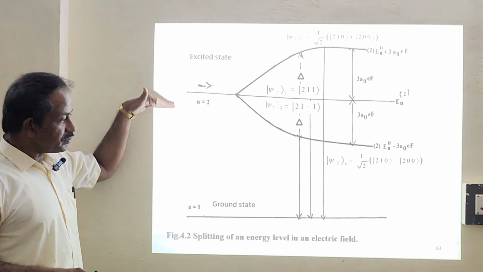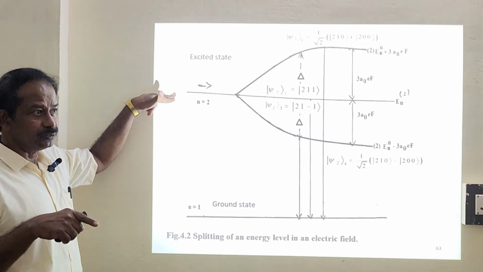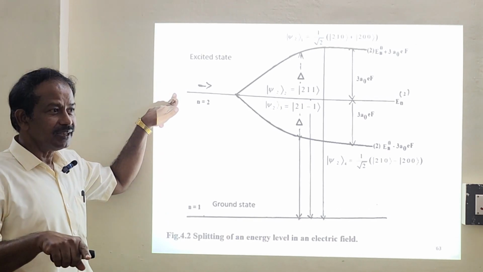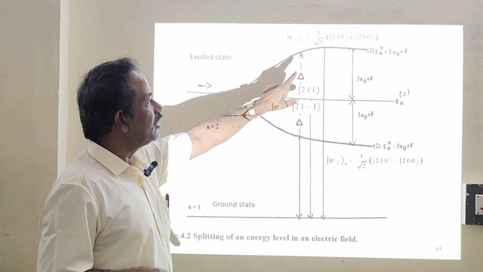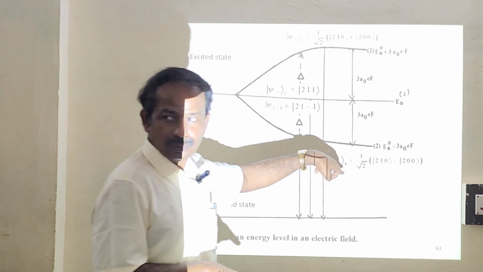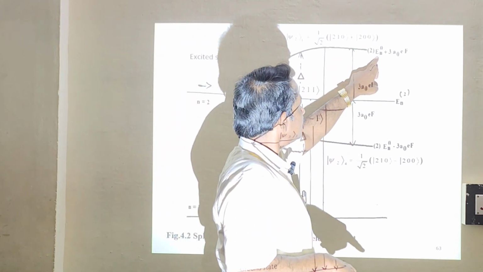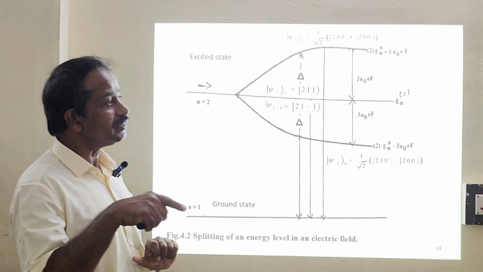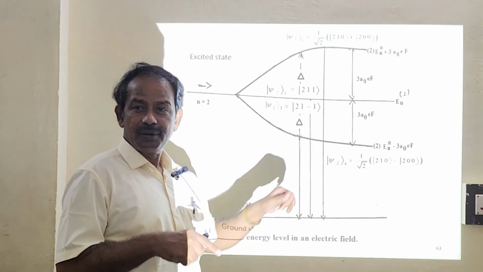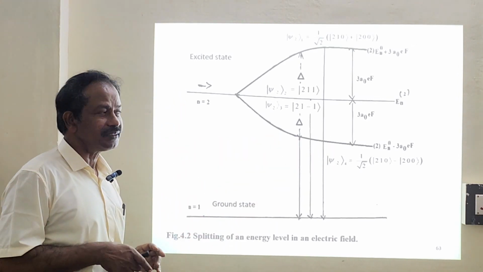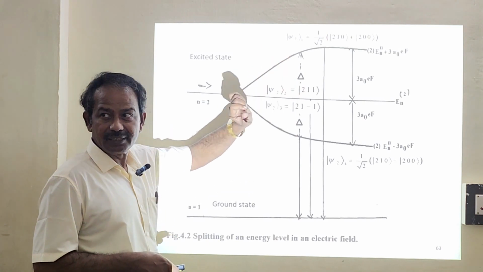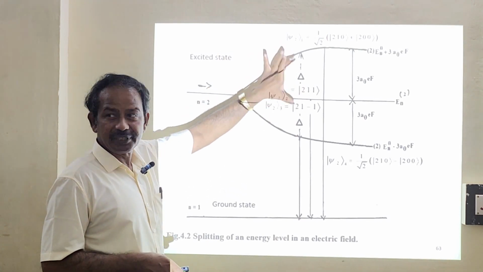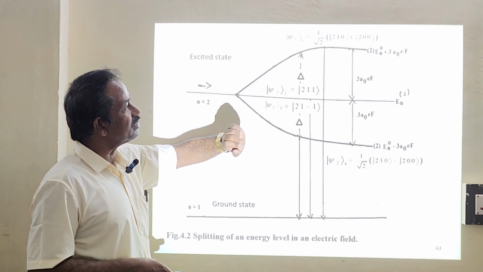We started with, can you remember, n equals 2. We are going to apply the electric field now. So the split has taken place like this. One is up, another is low. The up level has En0 plus 3A naught EF. The down level has En0 minus 3A naught EF. And they are separated equally. One is plus, another is minus. Separation is equal.